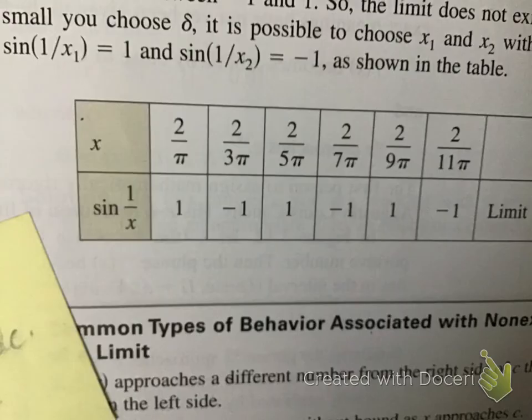And if you look in your book, there's also a table that goes right along with this. And you can really see that oscillating behavior. 1, and then it's -1. It's 1, and it's -1. So, it does not exist.